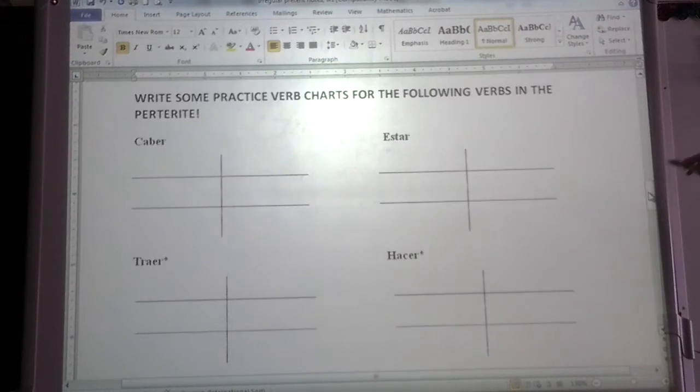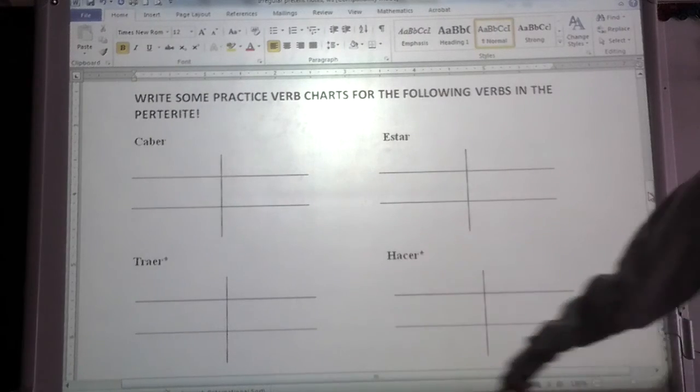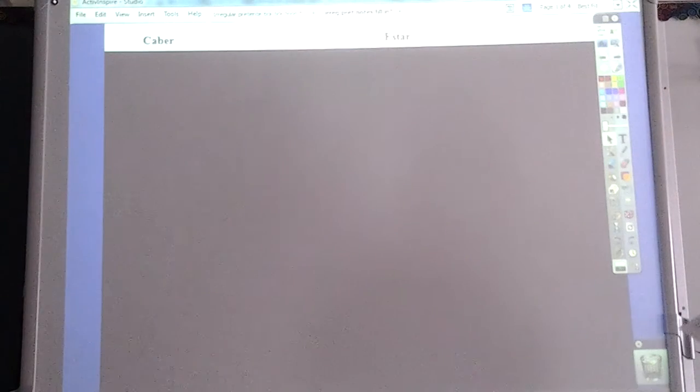Okay. At this point, I'm going to ask you to go ahead and try to fill in the verb charts on that page. Okay? I'd like to do caber first. I will show you the answers to caber, and then after that, you can pause the video. I'll give you about 5 minutes, and then we can play the video again. I will come back on and I will talk to you about how to conjugate those verbs. Okay, so starting with caber, I will show you the forms, but then I'm going to have you fill in the rest on your own.